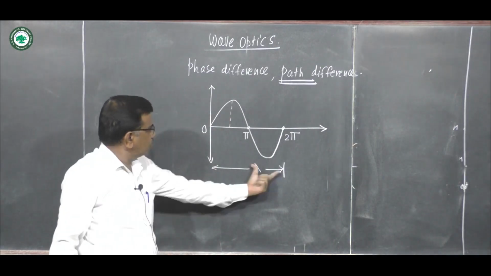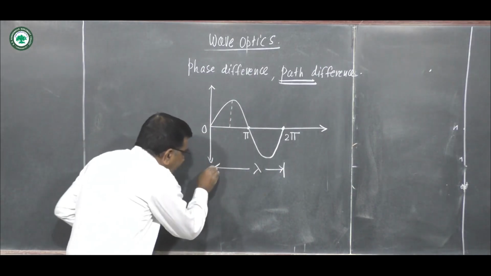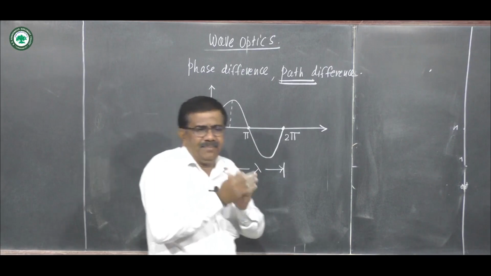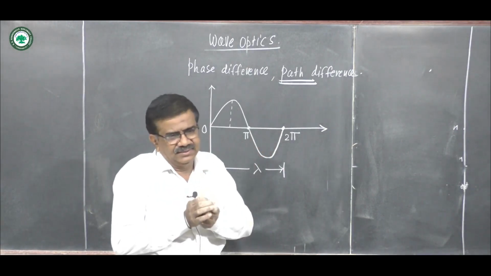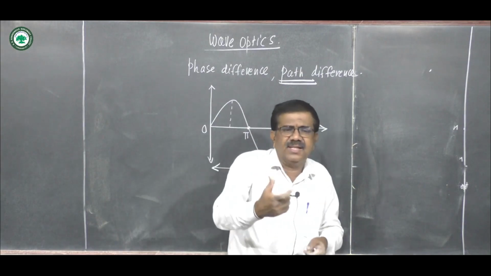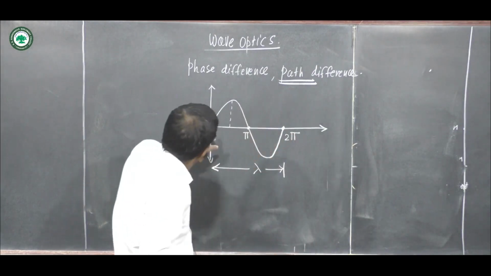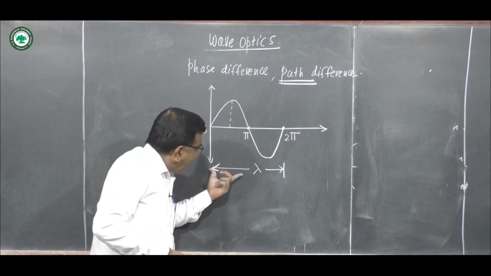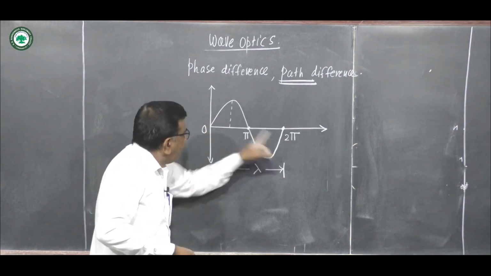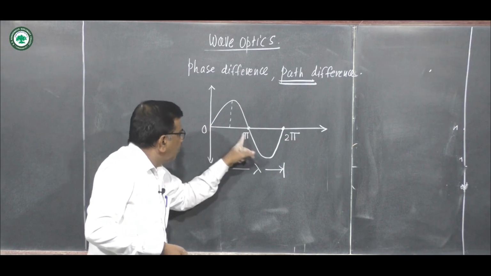From this origin to 2 pi, in terms of wavelength, the distance is lambda. This lambda is a path. Term path is related with the distance, and the term phase related with these angles. The path lambda is equivalent to phase 2 pi.